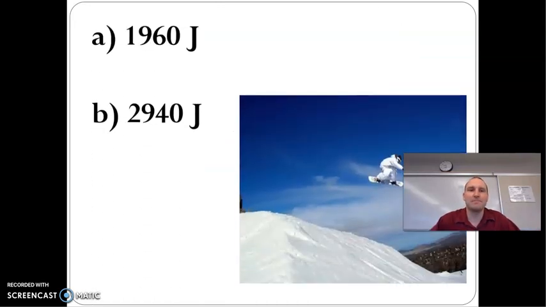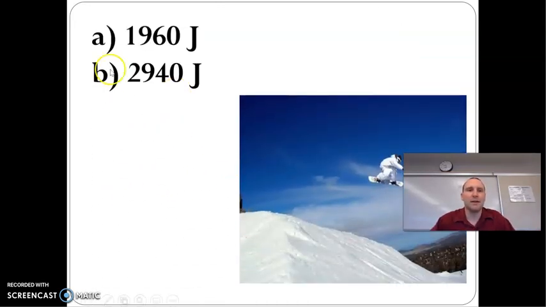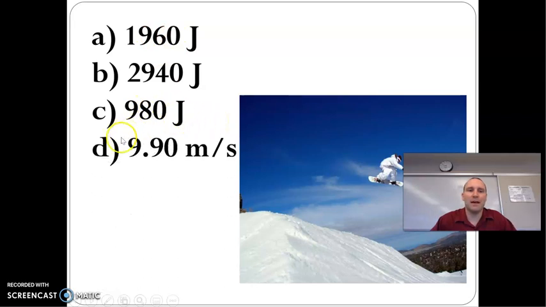And these are the answers. Notice the total energy is exactly what I said, 2940. 2940 minus 1960 gives you 980. 980 equals half times 20 times v squared. When you solve for v, you're going to get 9.9. If you could not do these calculations, make sure to ask me about it in class so we can go over how to do it.